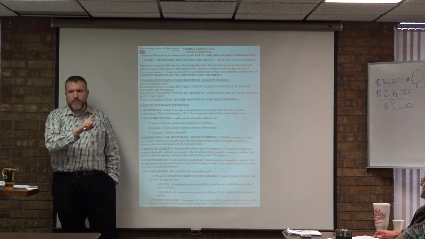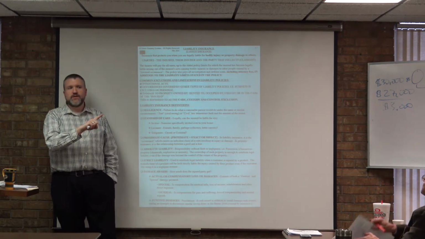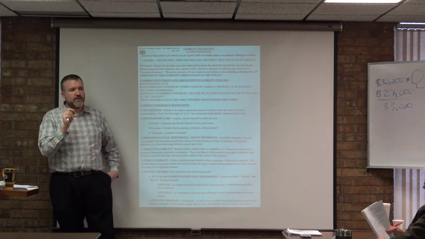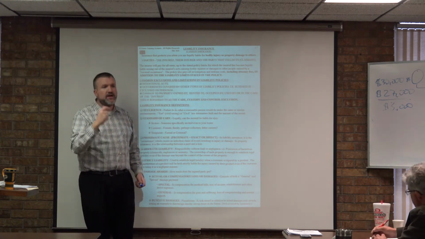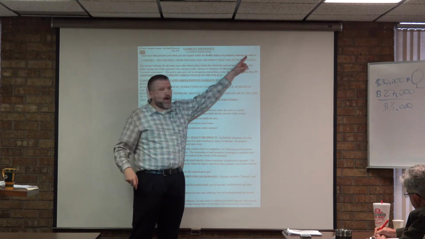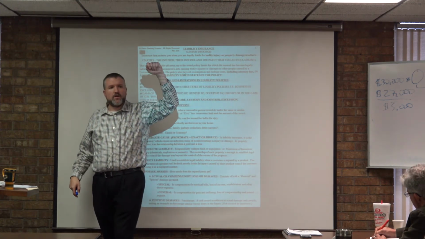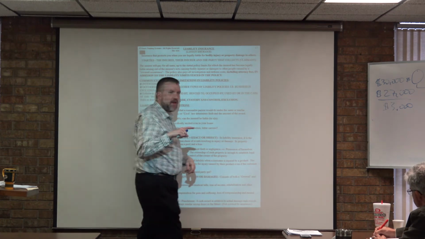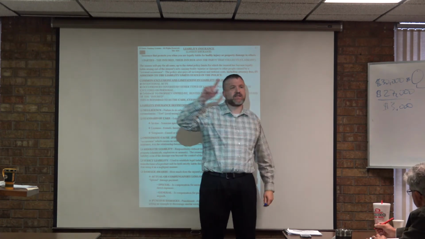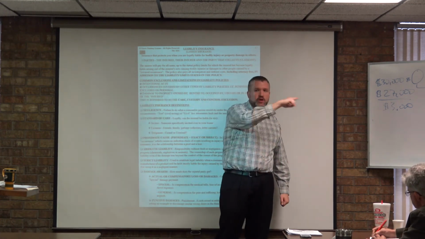Somebody else. When you hear the words liability insurance, I want you to think of another word, and it's the word others. If you hear the word liability, this is not protecting you anymore. This is protecting others because of something you did.